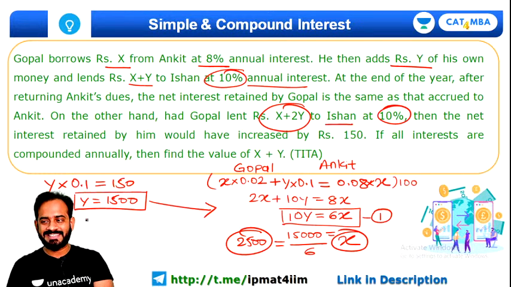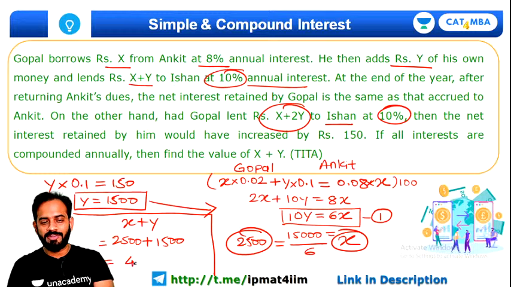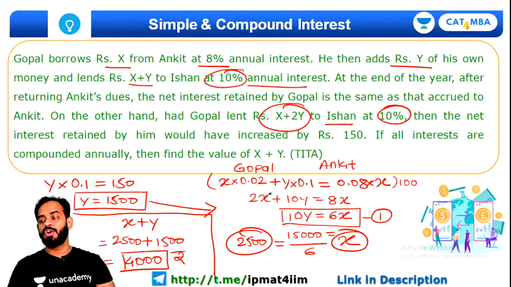Very good. Yes, Anshul, I believe all of you are able to understand. So X plus Y will be equal to 2500 plus 1500. The value of X plus Y comes out to be how much? It will be 4000. I am really happy that you are able to understand this part, guys. So 4000 rupees is the value of X plus Y.